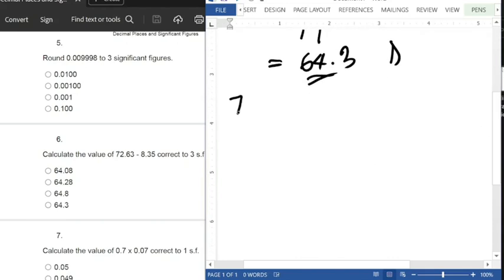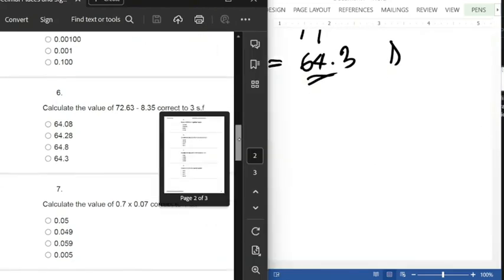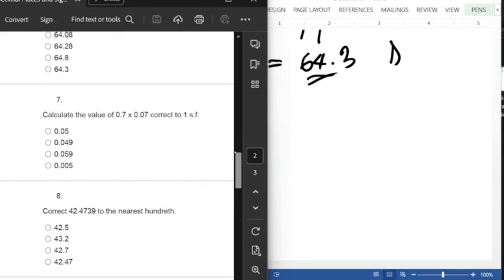Then we go to question number 7. For question number 7, we have to calculate the value of 0.7 times 0.07 correct to one significant figure. So the same thing will be done here.